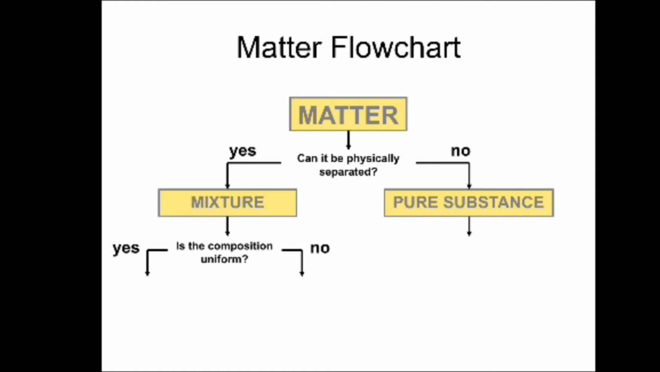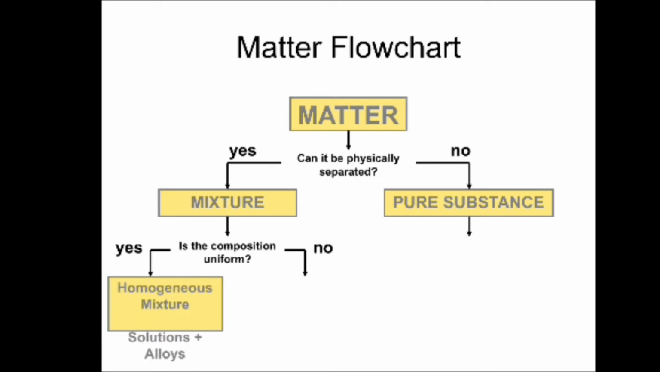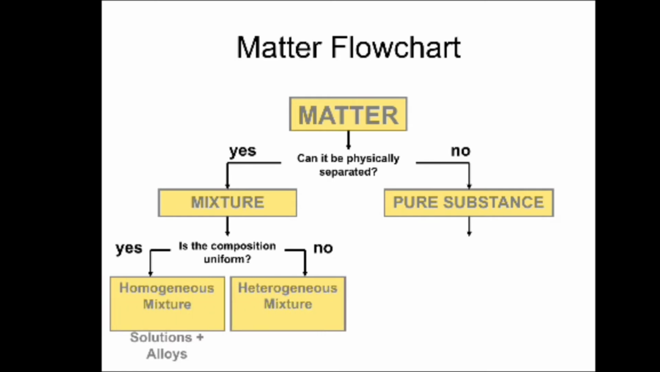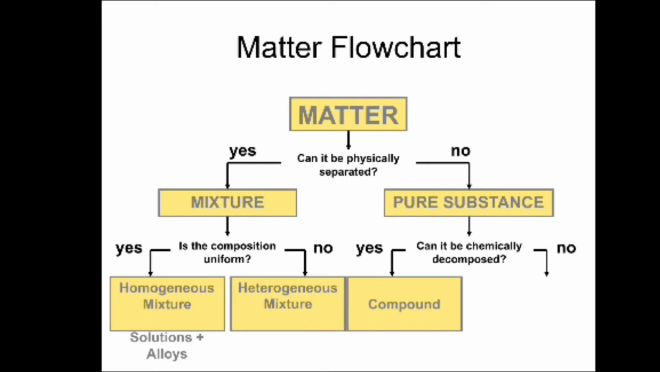Then, if the composition in case of a mixture is uniform, then it will form a homogeneous mixture. And if the composition is not uniform, then it will form a heterogeneous mixture. And in case of a pure substance, if it can be chemically decomposed, then it will form a compound. And if it cannot be chemically decomposed, then it will form an element.